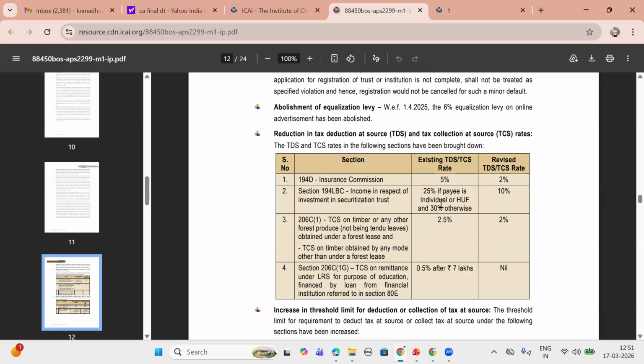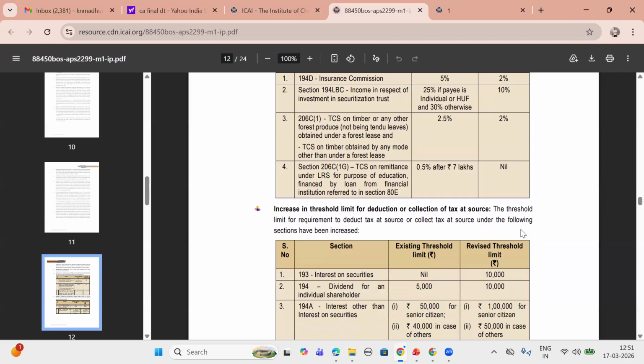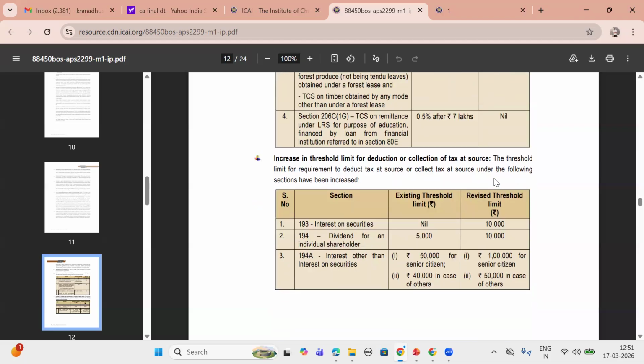10%. TCS on timber or any other forest produce, not being tendu leaves, obtained under a forest lease: 2%. TCS on remittance under LRS for the purpose of education, financed by a loan from a financial institution referred to in 80E, is now nil. Increase in threshold limit for deduction or collection of tax at source.